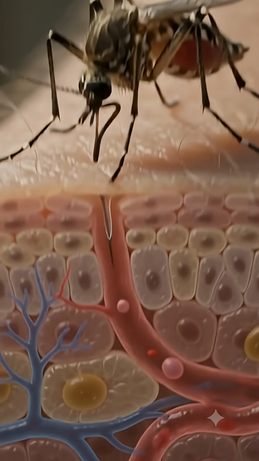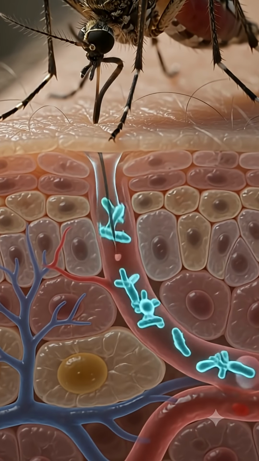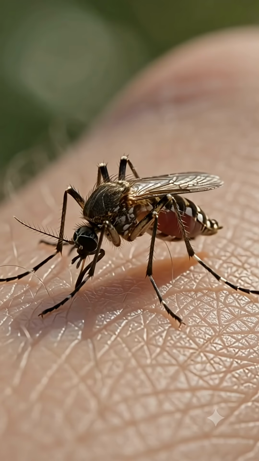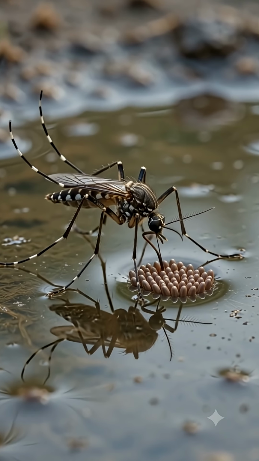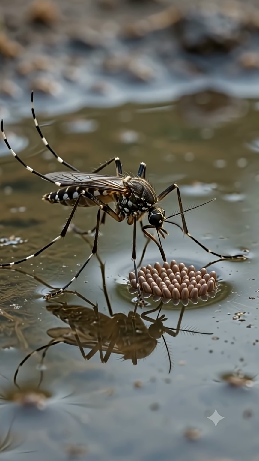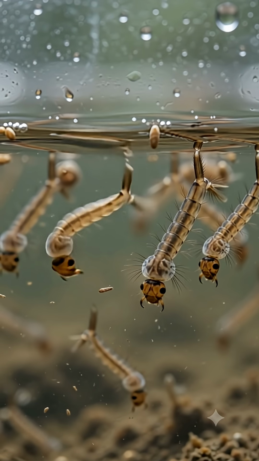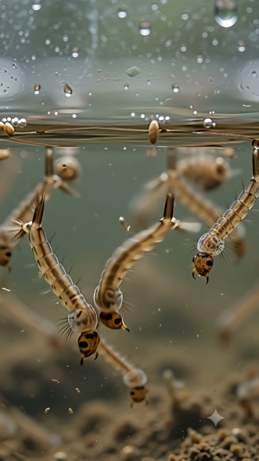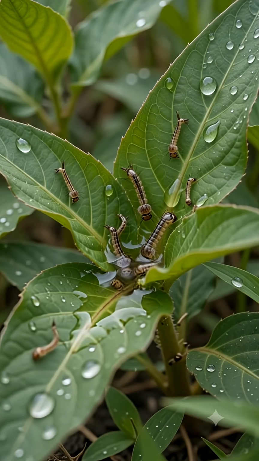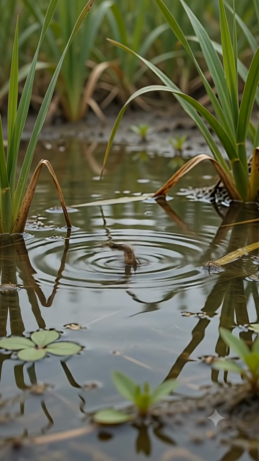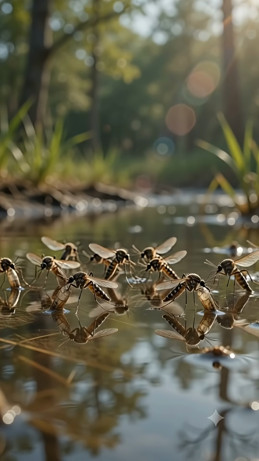But now comes the biggest question. How have such tiny creatures survived for around 100 million years? One major reason is their ability to reproduce quickly and adapt to changing environments. A female mosquito can lay eggs in very small amounts of standing water, allowing a new generation to begin developing there. In warm and favorable conditions, their life cycle can progress faster, while their ability to live in different habitats helps them survive changing environments.